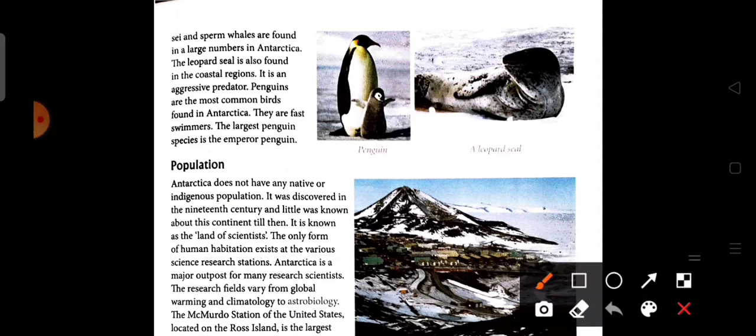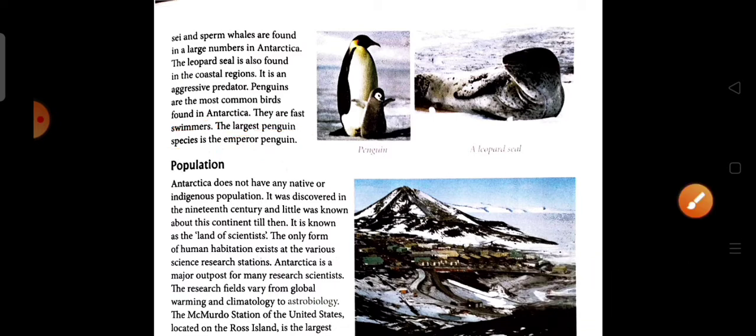The leopard seal is also found in the coastal region, and it is an aggressive predator. Here the word predator means an animal that naturally preys on other animals. Penguins are the most common birds in Antarctica, and they are the fastest swimmers. The largest penguin species is the emperor penguin. So the largest species found in Antarctica is the emperor penguin.